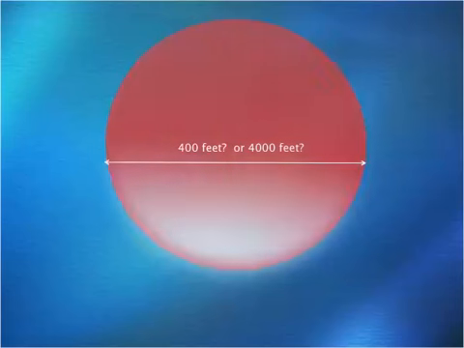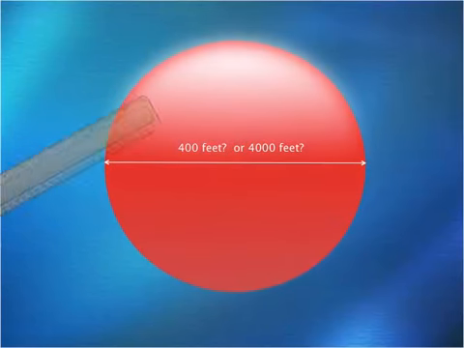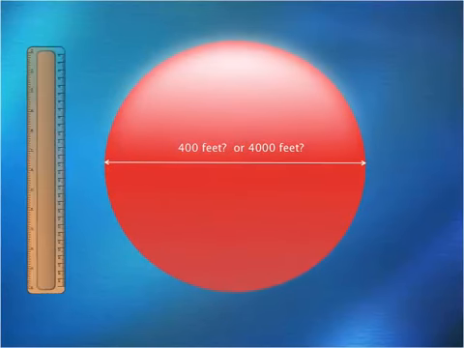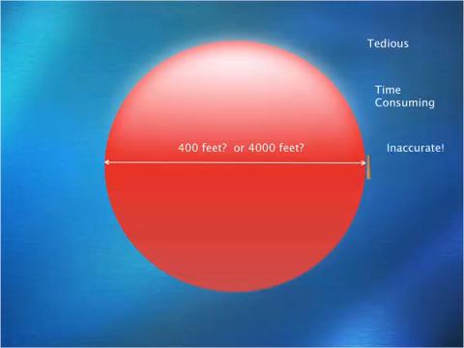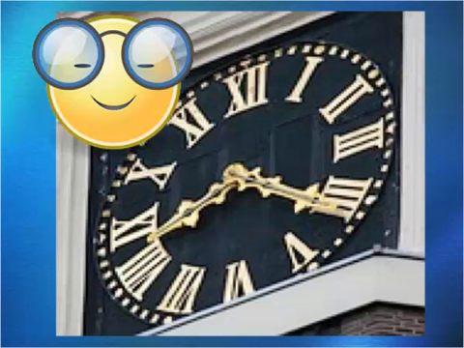What's more, circles are not always small. In this case, measuring around this circle, which is 400 or 4,000 feet or more, would be tedious, time-consuming, and definitely not accurate. This was the case that puzzled so many mathematicians, so many people trying to construct, until somebody found a better way. Who was genius enough to discover how to measure circumference?